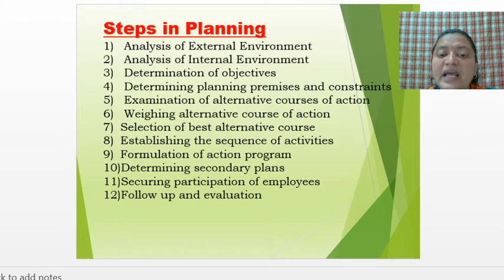Then the next one is establishing the sequence of activities. After they select the best alternative or best option, they establish the sequence of activities. What do you mean by sequence? It means how the activities will be arranged in an orderly manner, in a sequential manner. Now they need to determine the sequence of activities.